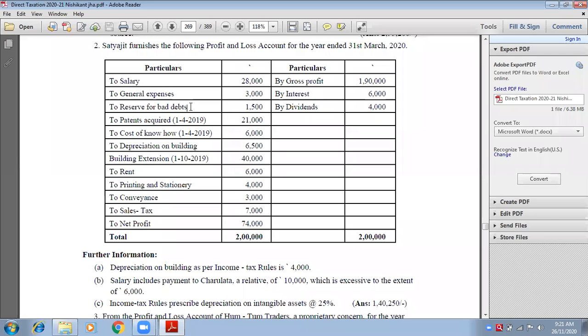This type of expense I may incur in the future. So any kind of reserves, any kind of provisions, proposed dividend, such kinds of expenses are not allowed. Therefore, if it is shown in the P&L, we need to take it out. We need to disallow it. Write down reserve for bad debts 1,500, inner column.